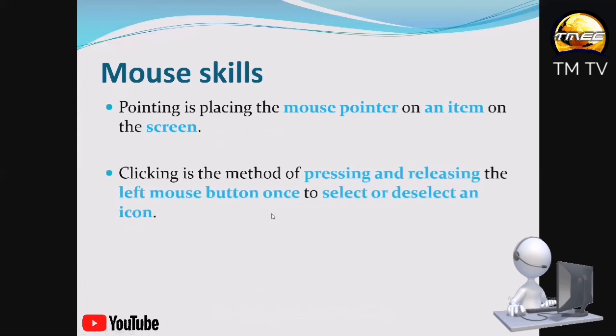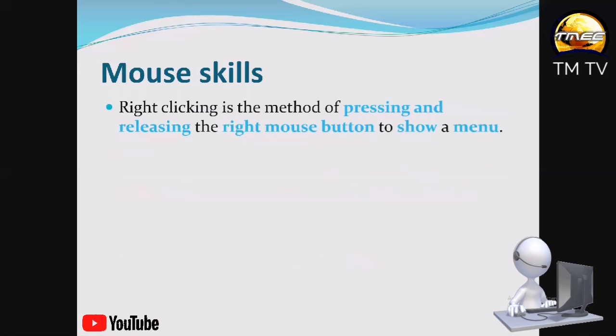Then we have clicking. Clicking is a method of pressing and releasing the left mouse button once to select or deselect an icon. We've done this already, and we'll be looking at clicking as we go along. Clicking is also called left clicking. So when you hear somebody talking about left clicking, the person is talking about clicking. We use the mouse for clicking. As we go along, I'll show you which part of the mouse we use for clicking and which part we use for right clicking.